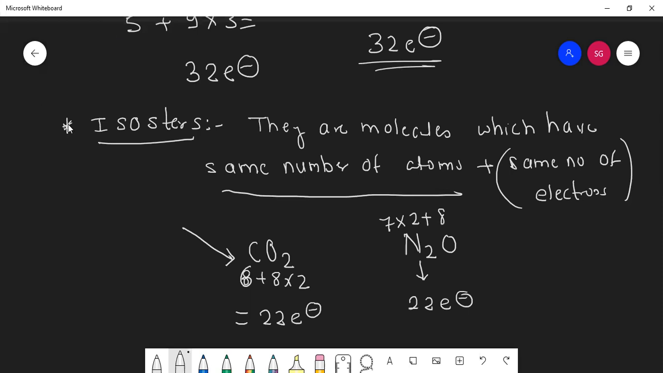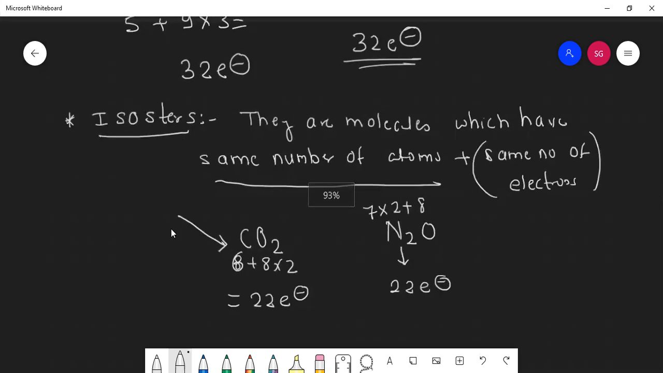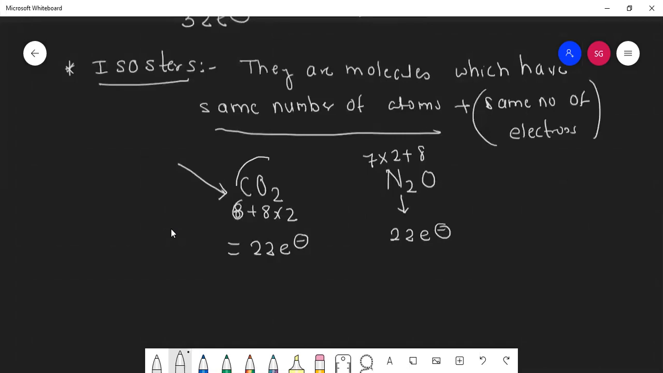Yes. Now tell me, here how many atoms are there? Carbon's 1 atom, oxygen 2 atoms. So total atoms are how much? 3. Here how many atoms are there? 3 atoms. Nitrogen's 2 atoms and oxygen's 1 atom. Means here both should be the same. What both? Electrons also should be the same and number of atoms also should be the same. That's why they are called isosters.